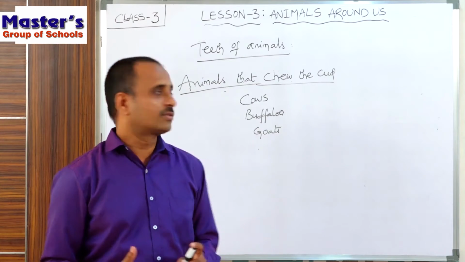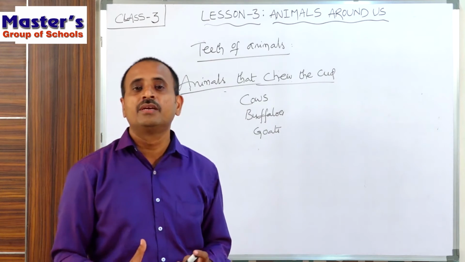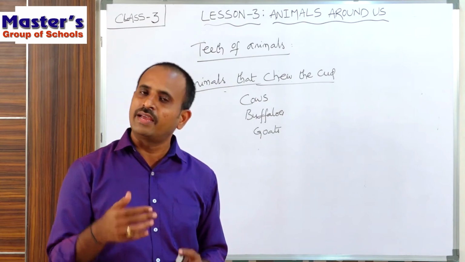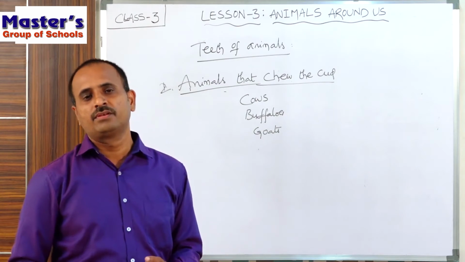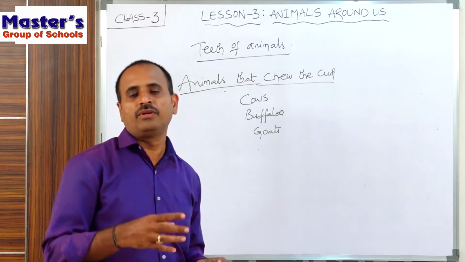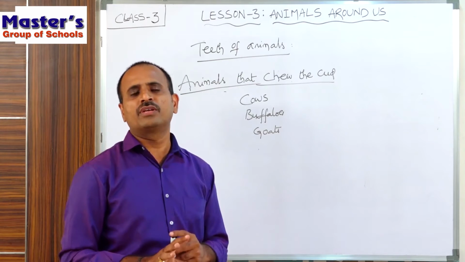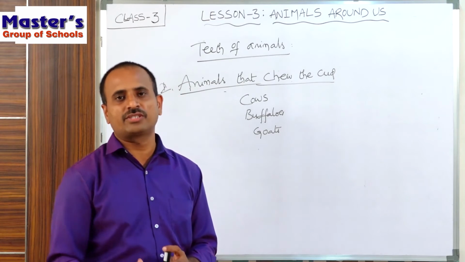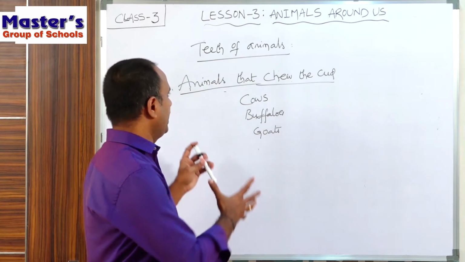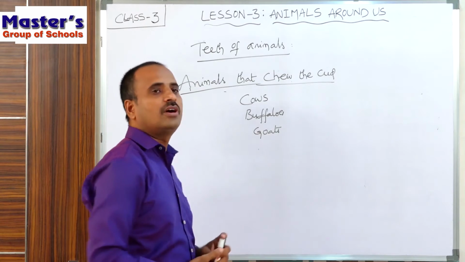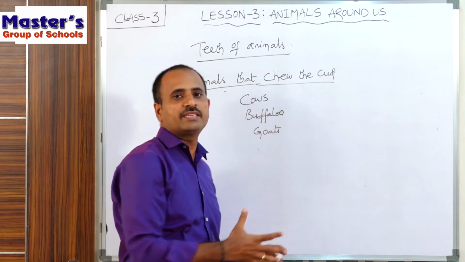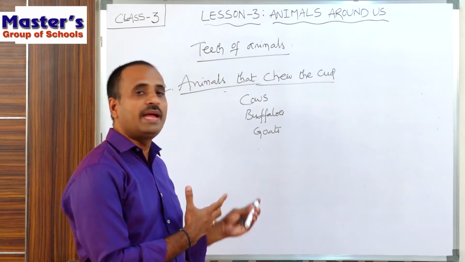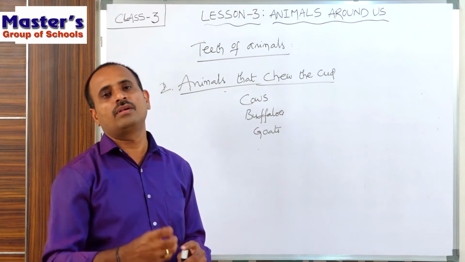So what is rumination? These animals have the capability of bringing their food from the stomach into their mouth, and they begin to chew. Initially they do not chew the food. They swallow it quickly into the stomach, and they bring it back to their mouth again when they are at rest. This is called chewing the cud, and this process is called rumination. In this process their back teeth are very helpful to these animals because their back teeth are very strong and broad.